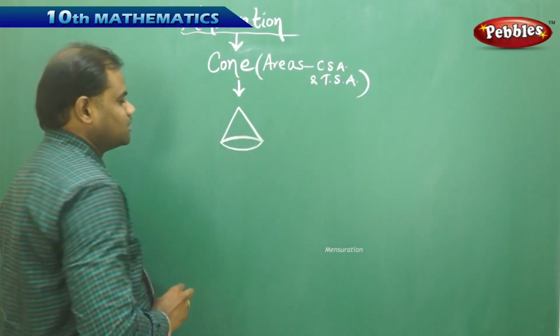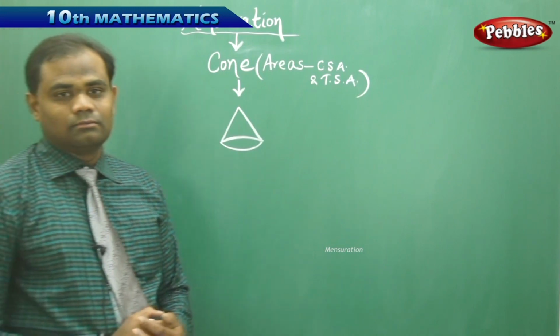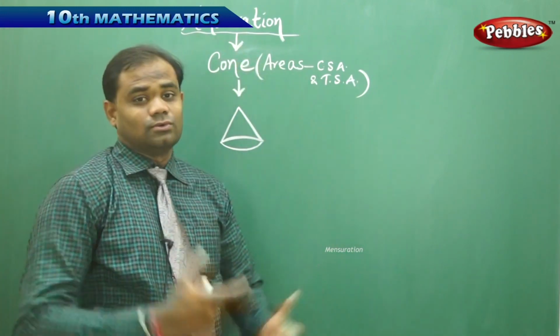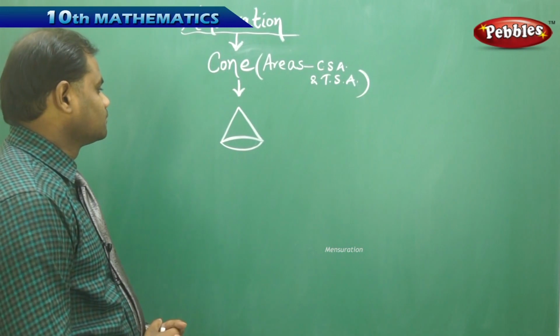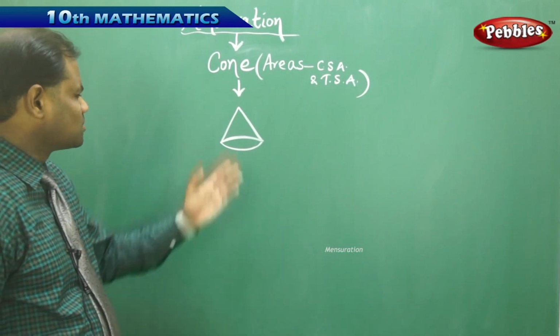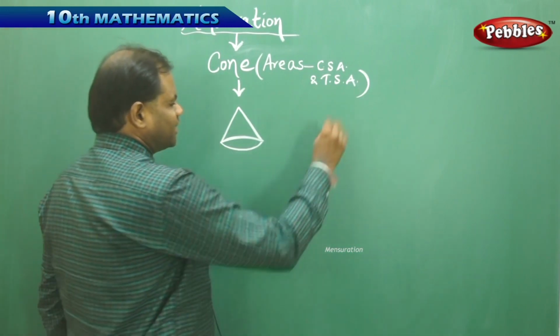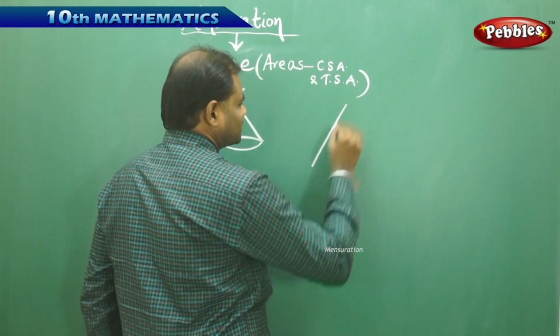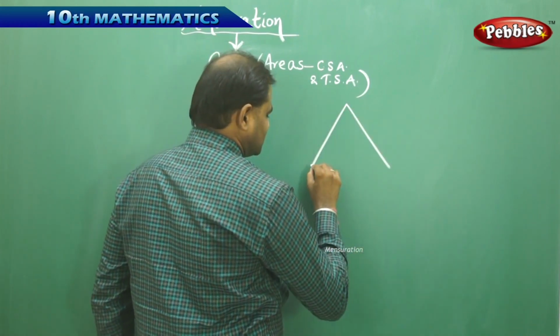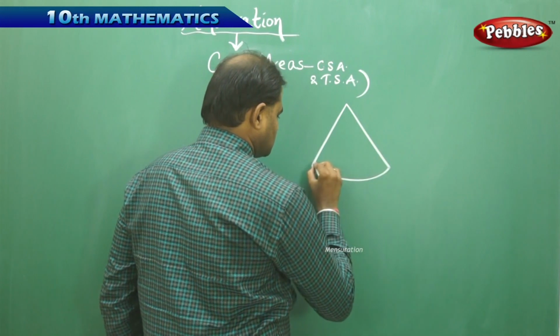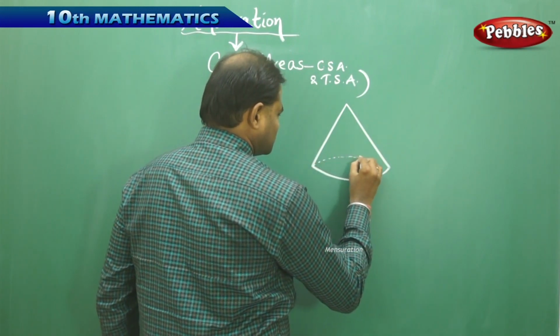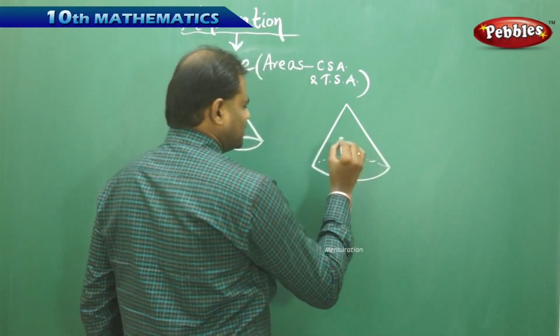So this is the shape of a cone. A birthday cap is also the shape of a cone. So when I take this cone, I get a solid cone.